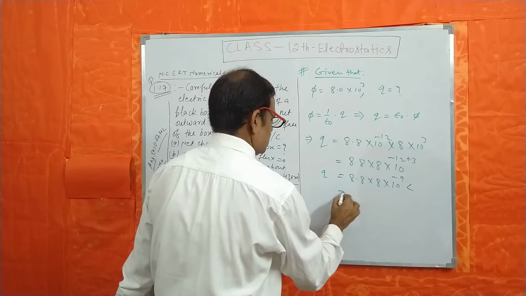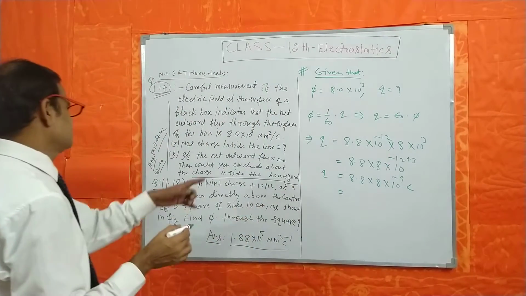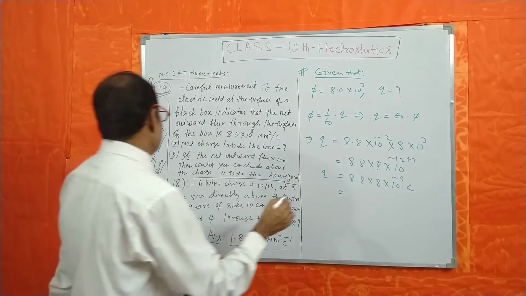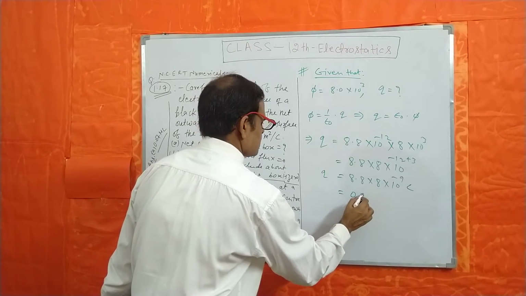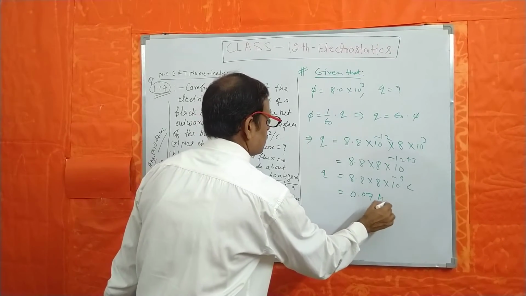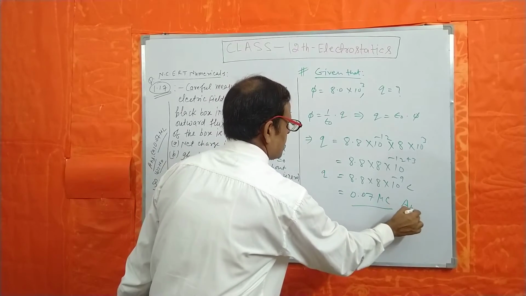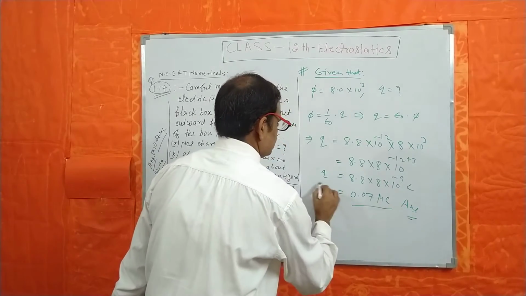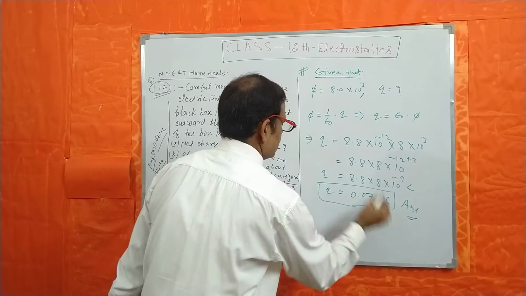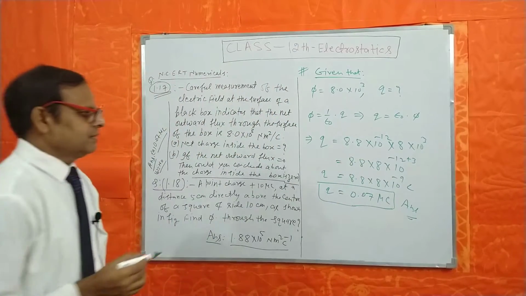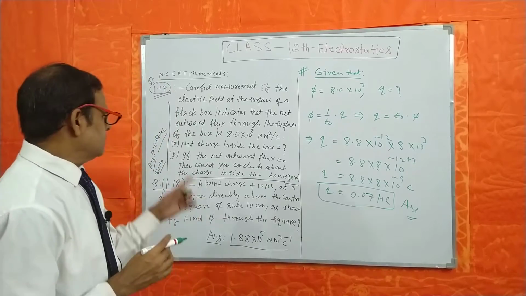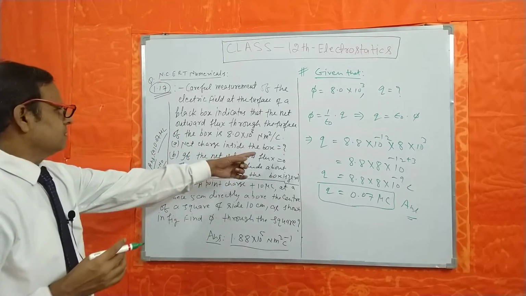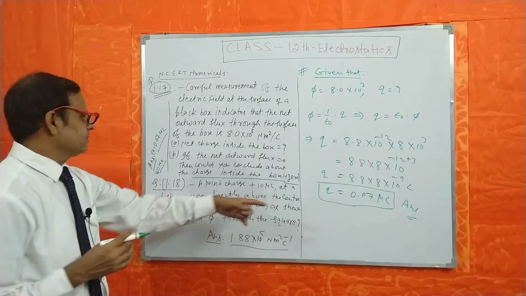After calculation, its value will be 0.07 microcoulomb. This is the value of Q, the first answer you have obtained.